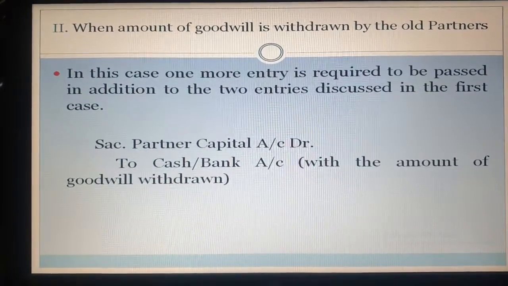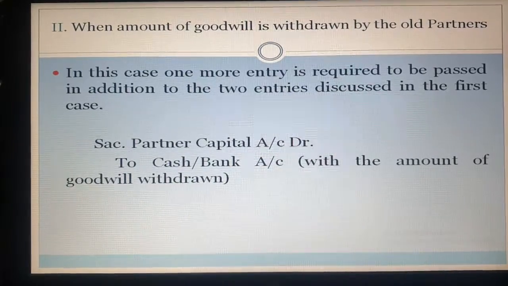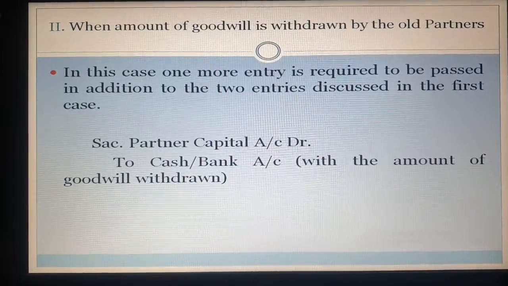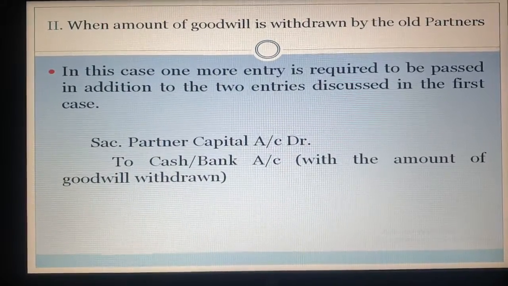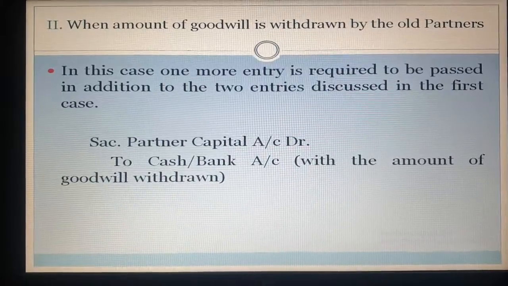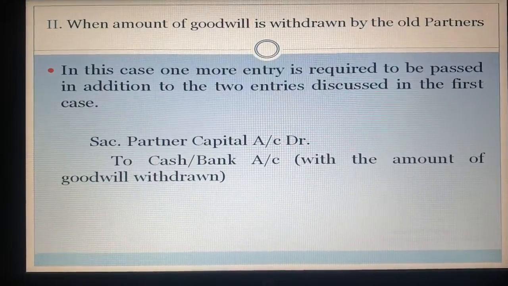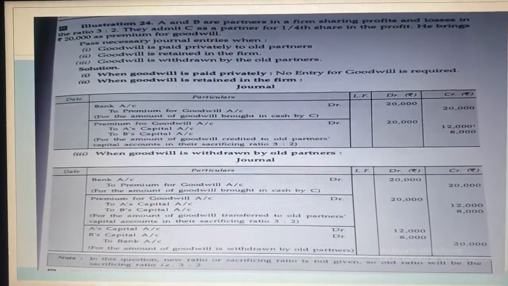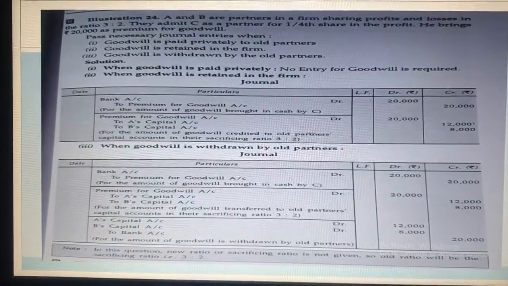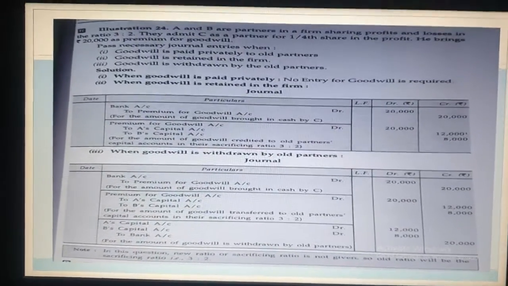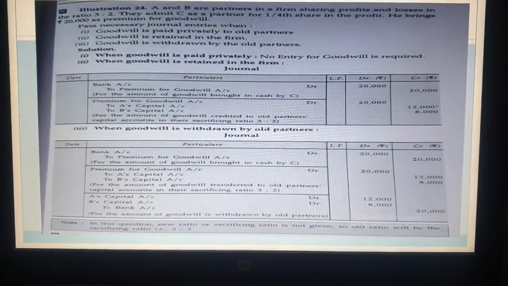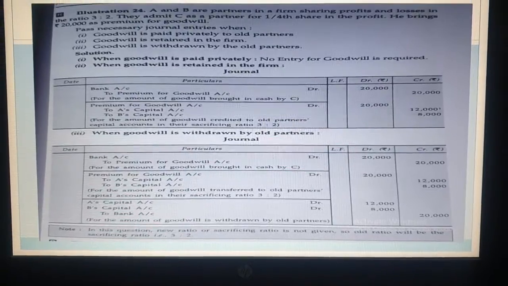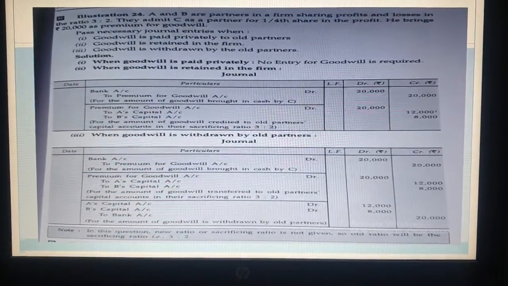In the next slide, we'll take one example to discuss when the goodwill is paid privately by the new partner, when the new partner brings his share of goodwill in cash, and when the amount of goodwill is withdrawn by the old partners. Now here is the illustration. A and B are partners in the firm in the ratio of 3:2. They admitted C as a partner for 1/4 share in the profit. He brings 20,000 as a premium for goodwill. Now listen carefully. The new partner brings 20,000 as goodwill.